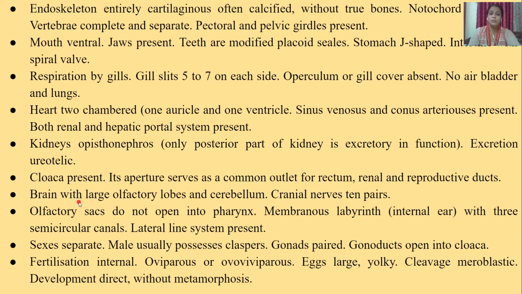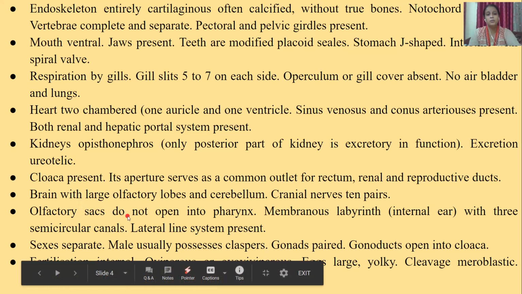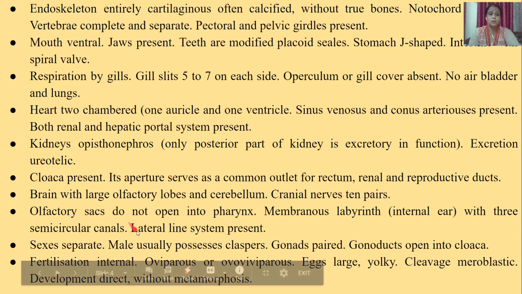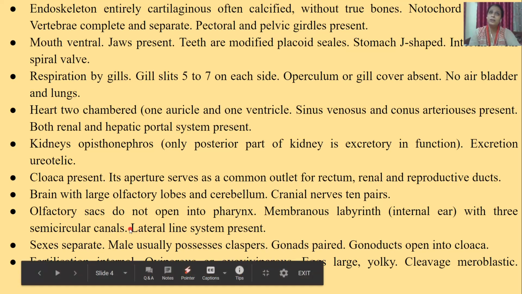Brain with large olfactory lobes and cerebellum. Cranial nerves are 10 pairs. It is a most important point. Olfactory sacs do not open into the pharynx. Membranous labyrinth present with 3 semicircular canals, and the most important character is the lateral line system is present. Sexes separate.